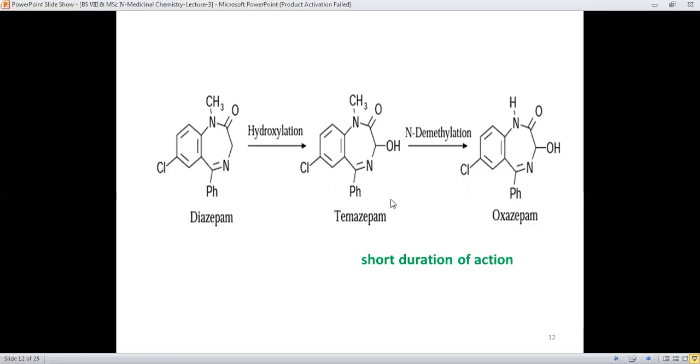And when diazepam undergoes the N-demethylation reaction, N-demethylation means that there is removal of the methyl group from the nitrogen, and oxazepam will be formed in the body. But these two have a short duration of action to remove the anxiety condition in the body in comparison to diazepam.